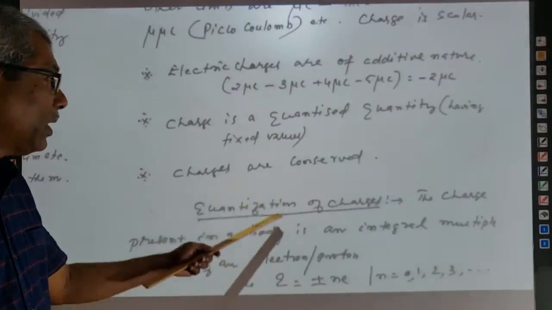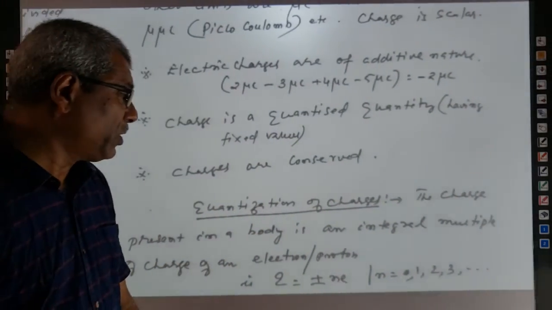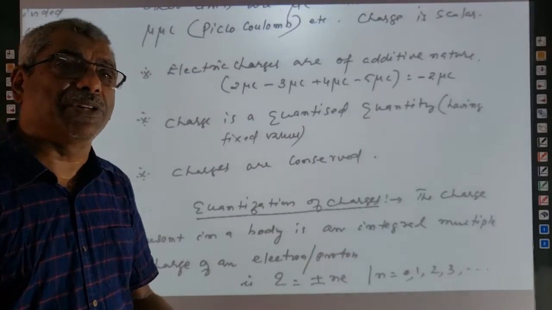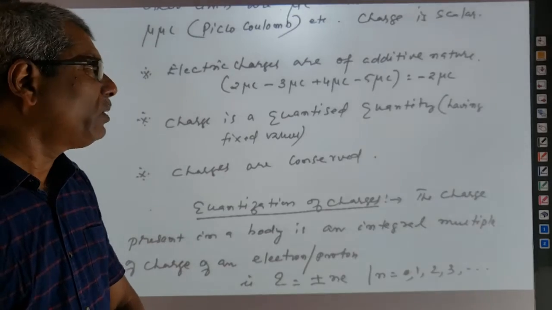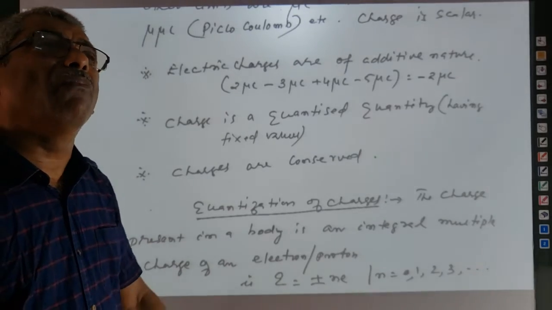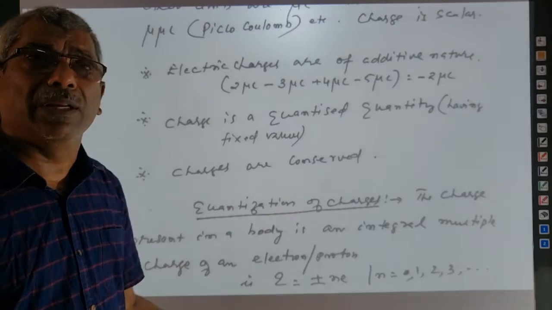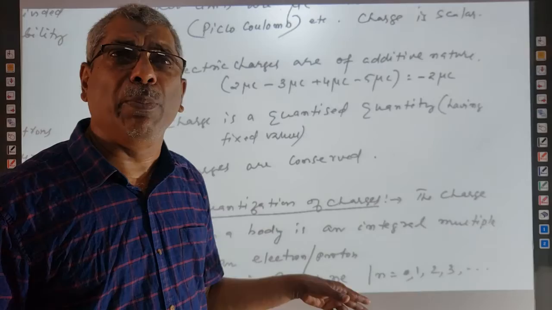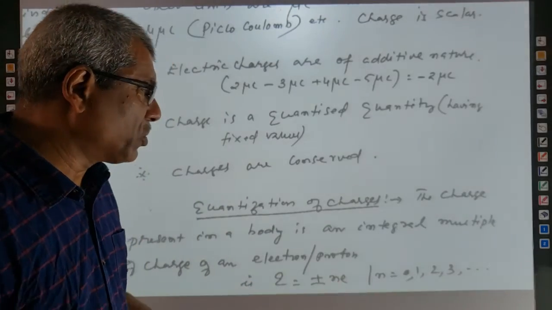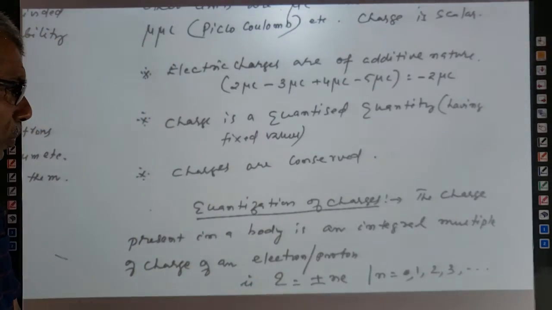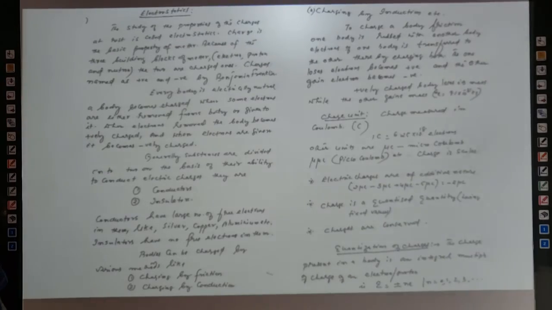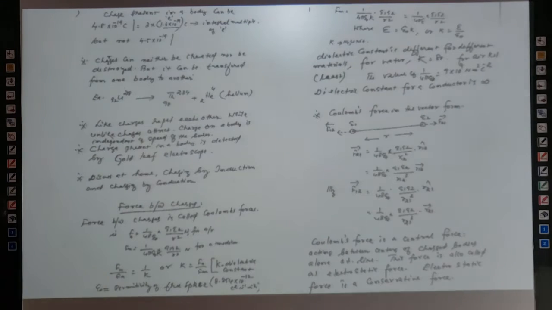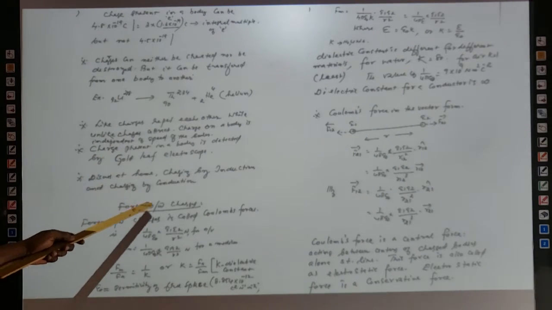Next is charges are conserved. According to conservation of charges, charge can neither be created nor be destroyed. Charge can be transferred from one body to another, no problem, but charge cannot be annihilated or destroyed. This is called conservation of charges.